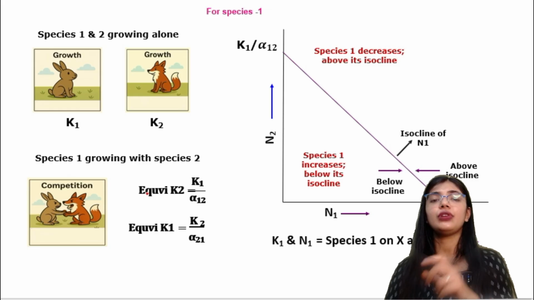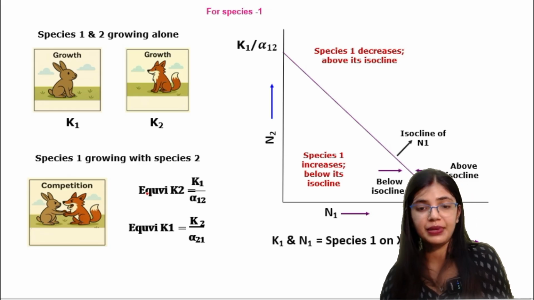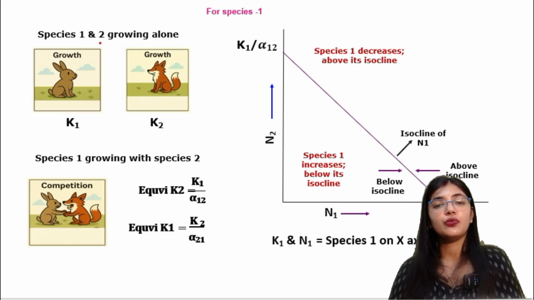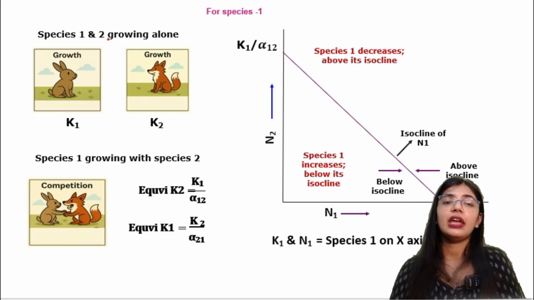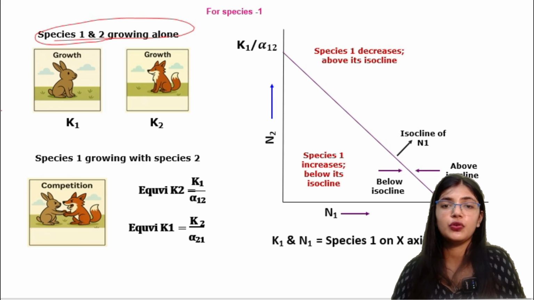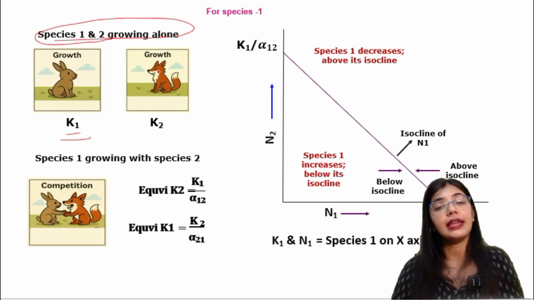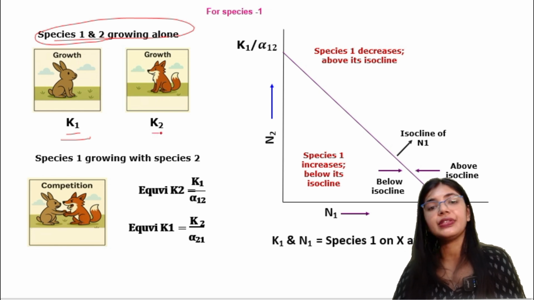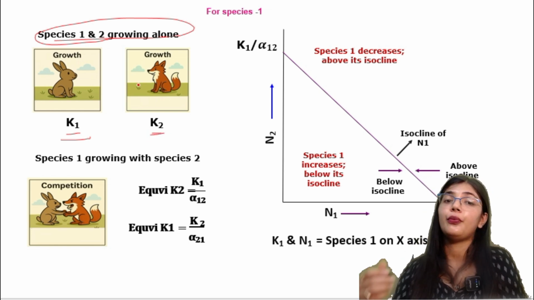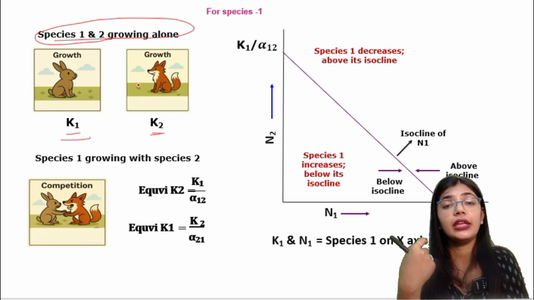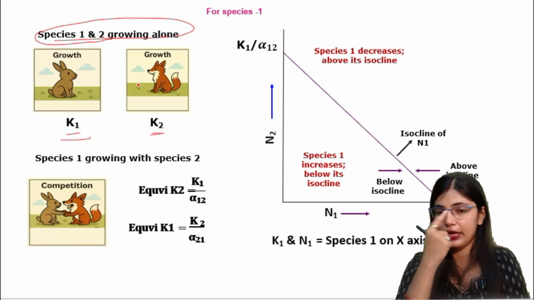Now here there are two types of equations which are present. Here you can see species 1 and species 2 when they are growing alone. The carrying capacity is K1 for species 1 and the carrying capacity for species 2 is K2. But what if these two species are growing together? What will be the equation?